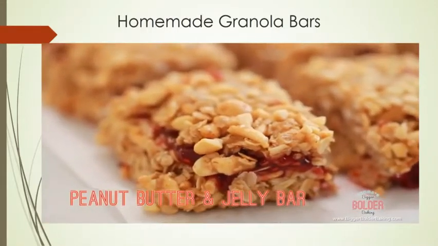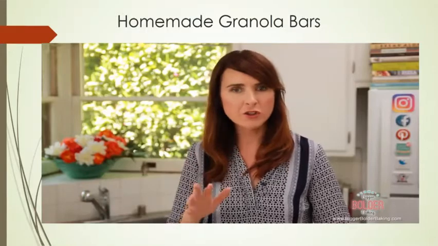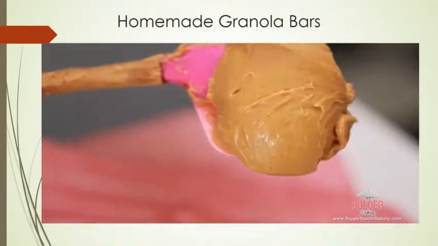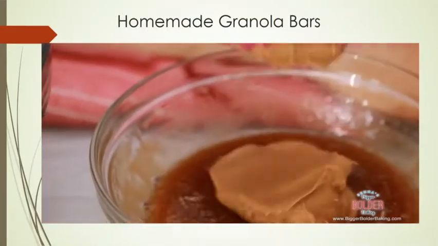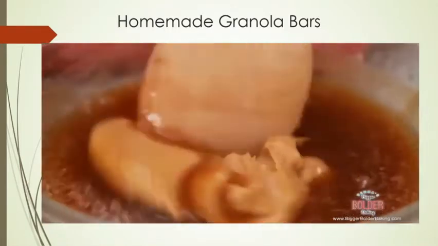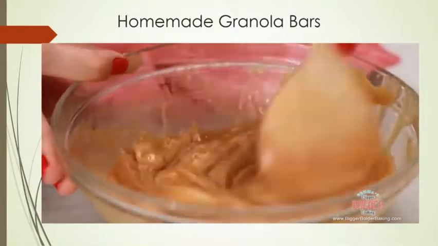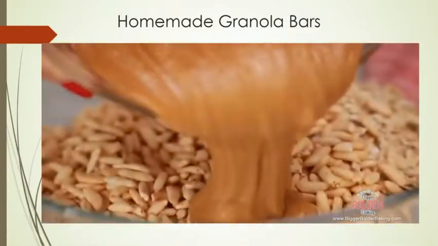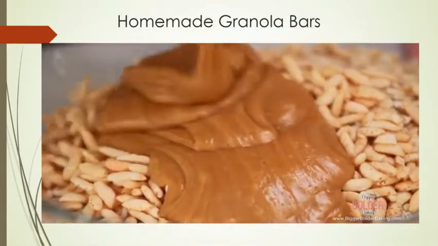The only difference is into your wet mix of butter and brown sugar and honey, we are going to add in some peanut butter. You can use smooth or chunky, whatever you like. You also don't have to use peanut butter, you can use any nut butter. And then just give it a mix in until it almost kind of melts into the ingredients. There you go. And then just like before, pour your wet into your dry.